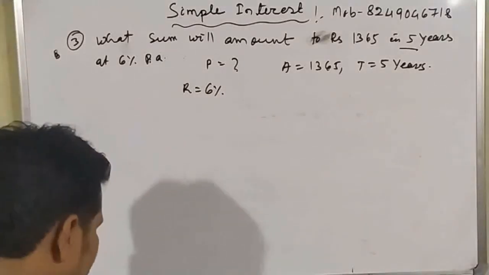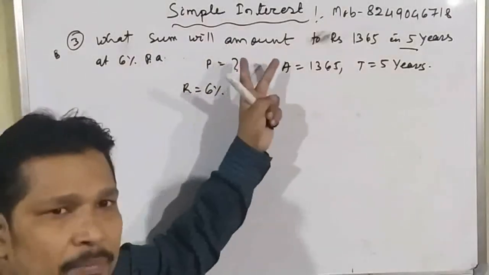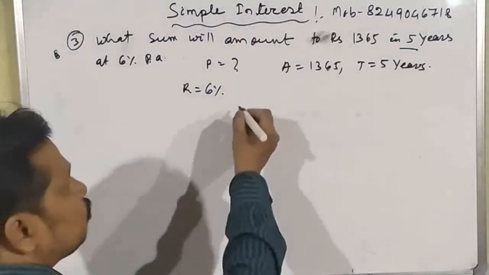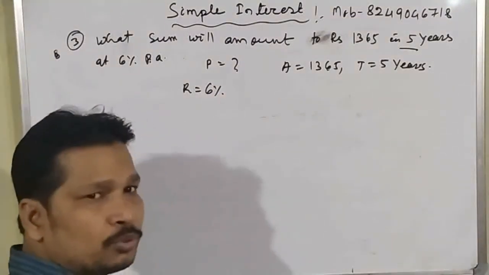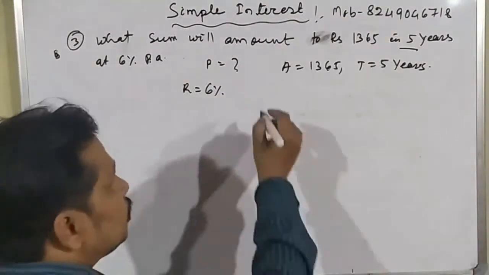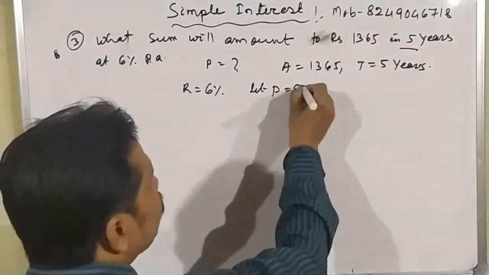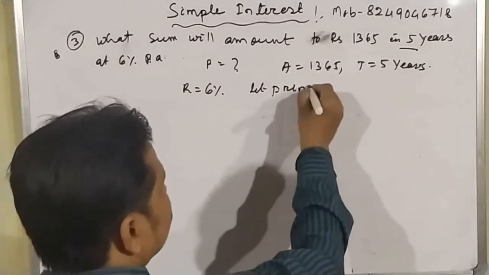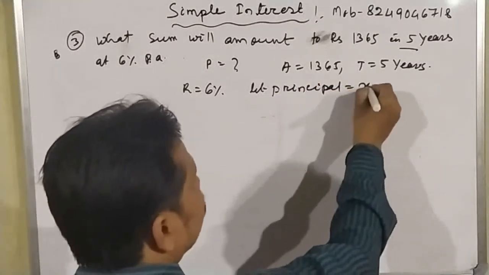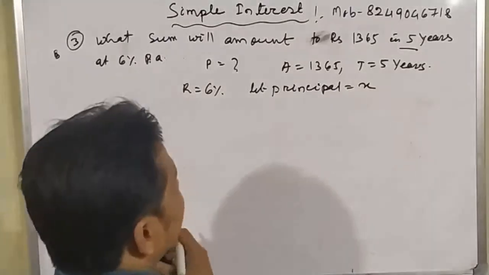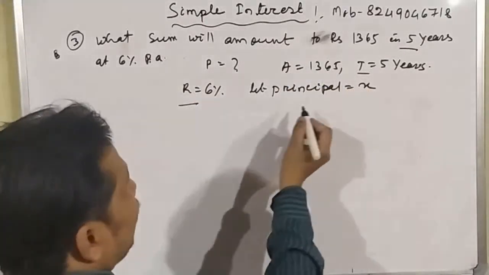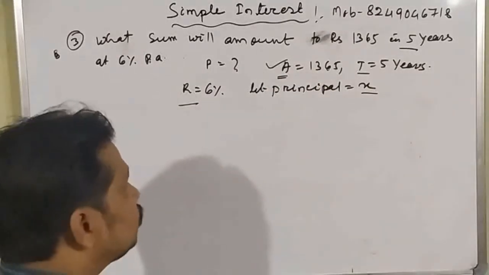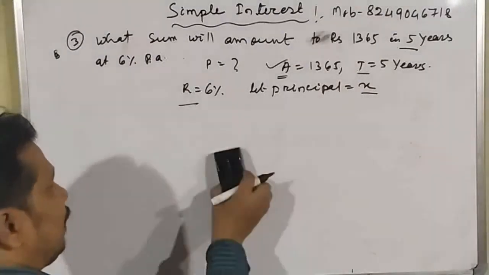Okay, student. So we know that all the things depend upon the principal, not upon the amount. So first of all, if the principal is not given, we have to assume the principal to be x. So let P equal x. Then we have the time, we have the rate, and we have the principal. Then we can find out the amount. So first of all, we have to find out the simple interest.